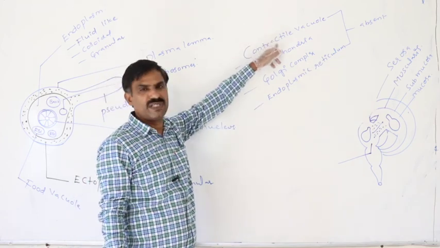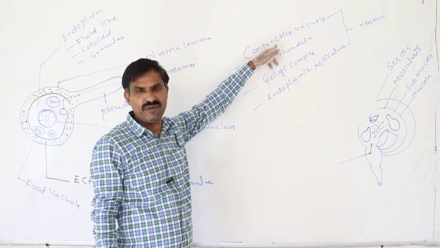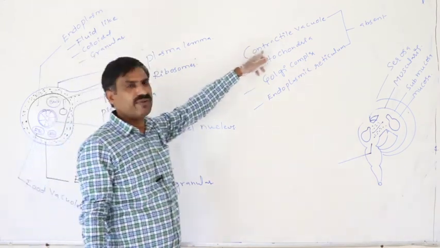Contractile vacuoles are present to maintain the constant water level. But in Entamoeba histolytica, contractile vacuoles are absent.